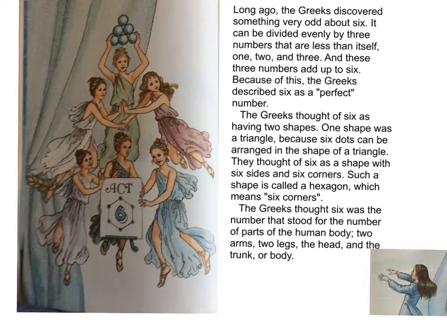The Greeks thought of 6 as having two shapes. One shape was a triangle because 6 dots can be arranged in the shape of a triangle. They also thought of 6 as a shape with 6 sides and 6 corners. Such a shape is called a hexagon, which means 6 corners. The Greeks thought 6 was the number that stood for the number of parts of the human body: 2 arms, 2 legs, the head, and the trunk, or body.